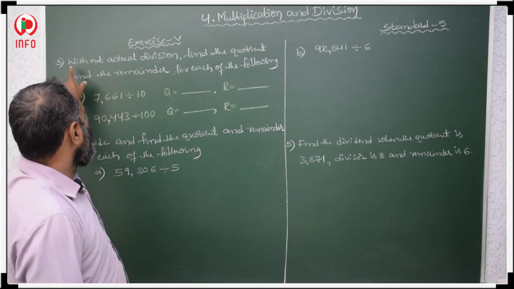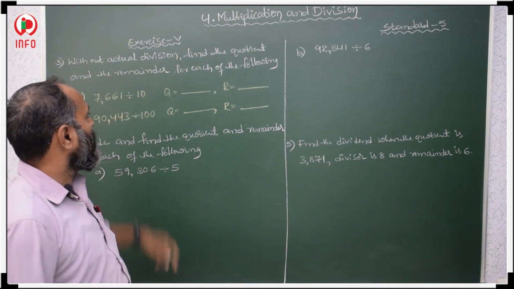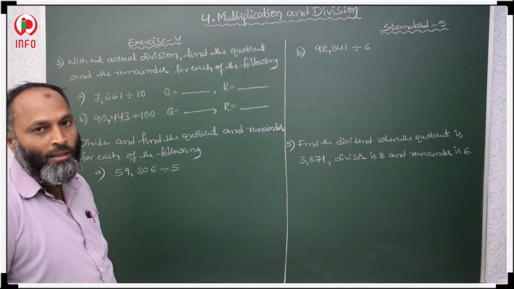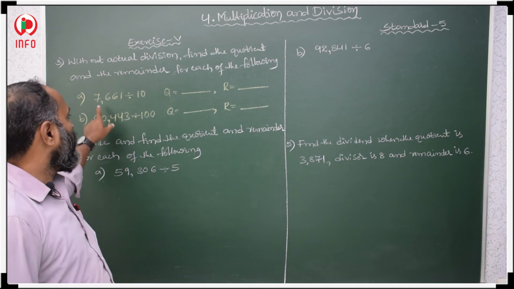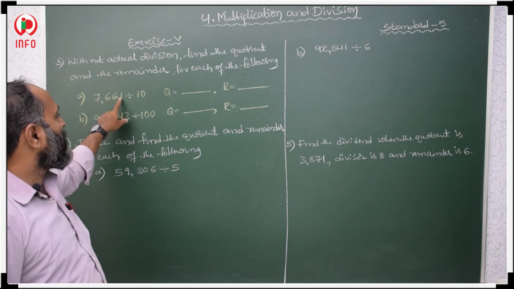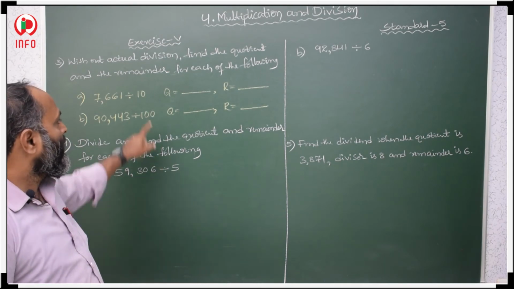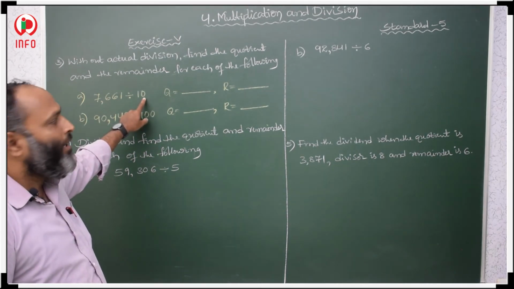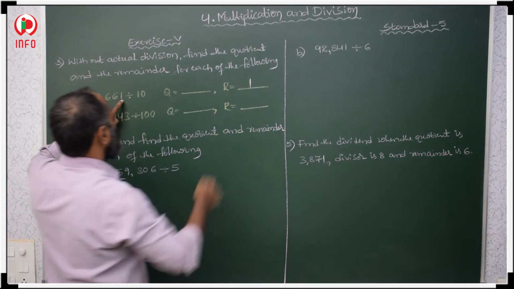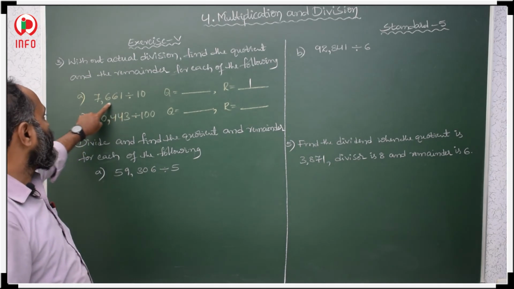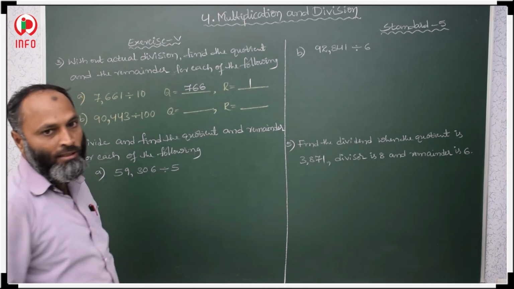See students, here the next question. Without actual division, find the quotient and the remainder. So we have to find the quotient and remainder without doing any actual division. Orally we have to do. 7661 divided by 10. Then what is the quotient and what is the remainder? Here we are dividing with 10. So when we are dividing with 10, then the last place is our remainder. So the one's place is our remainder, and the rest of the places are the quotient.